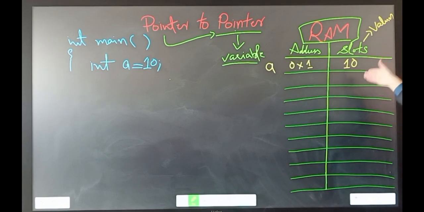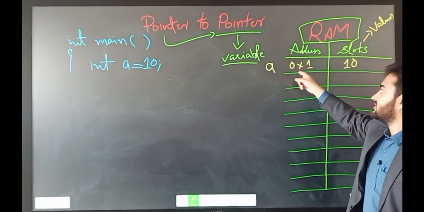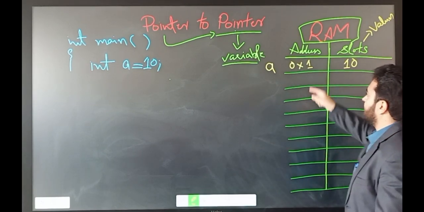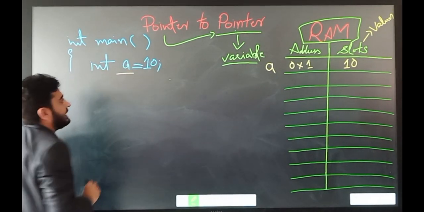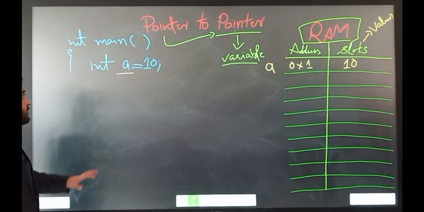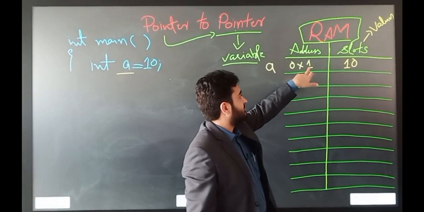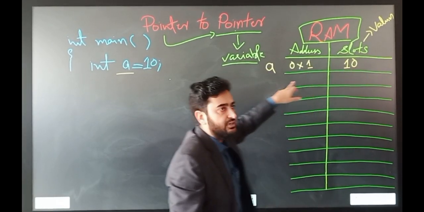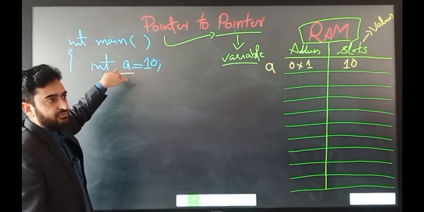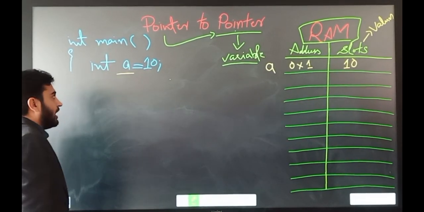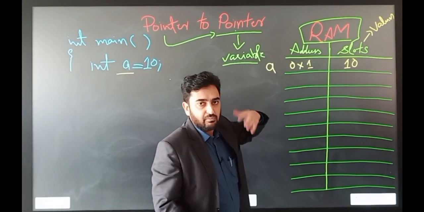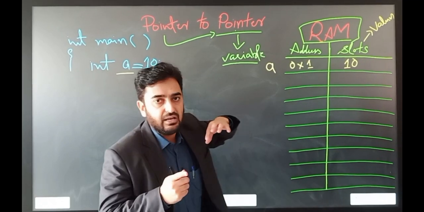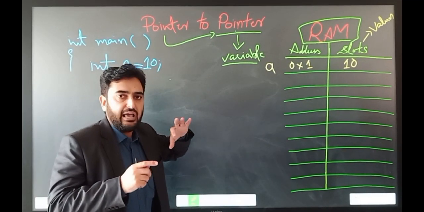Each slot has an address which exists in the RAM, and we point to those addresses by declaring variables. So this is a variable which points to this address, and this address has the value 10 which we initialized through this variable a. Now we want to save this address, the address of a, in another variable. That other variable will be called a pointer.